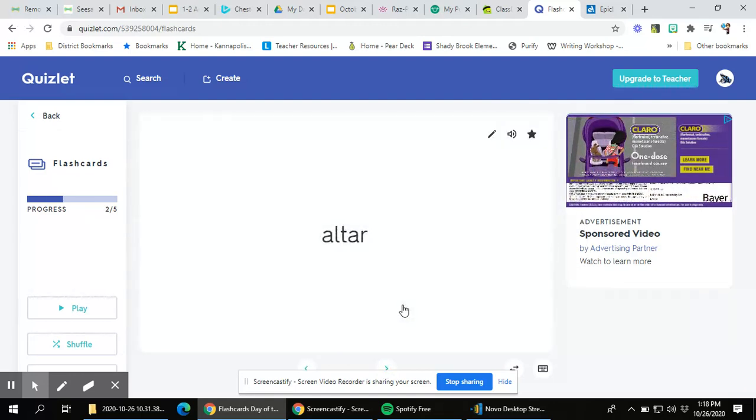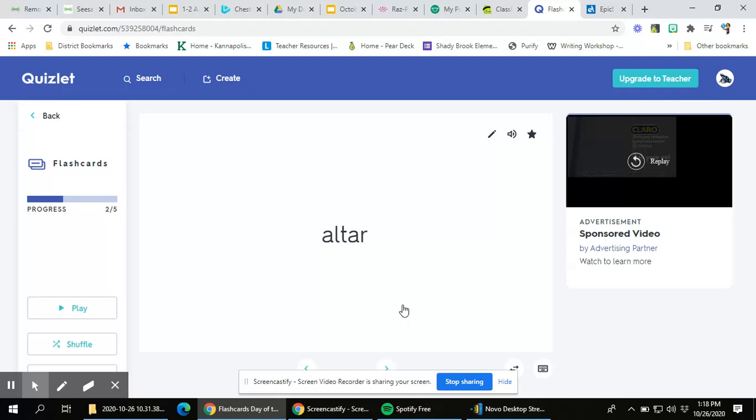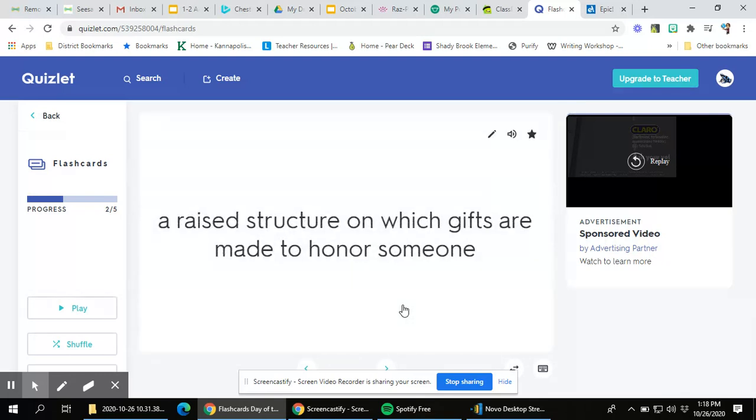Okay. Now, one of the things that you see in the book is called an altar. An altar is one of the things that they make for the loved one that they've lost in the story. So it is a raised structure on which gifts are made to honor someone. Can you remember some of the things that they put on the altar?